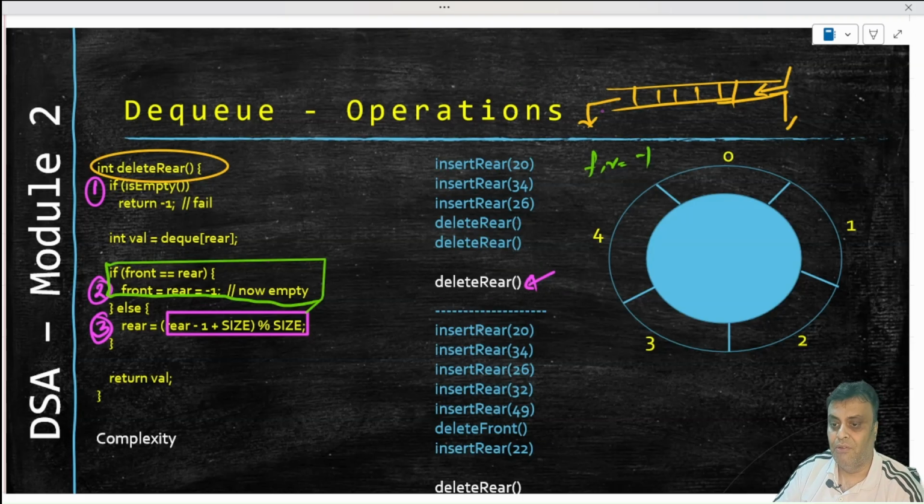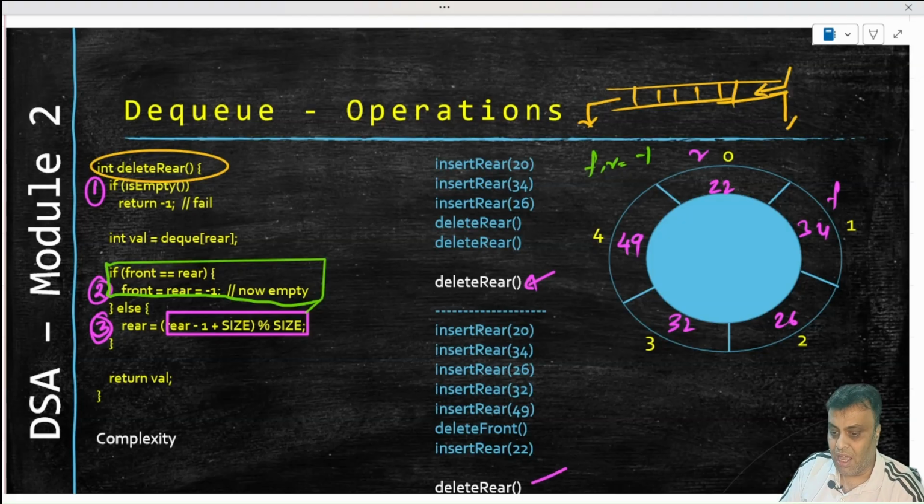So that's the example. Now the other set of example, if we take 20, 34, 26, 32, 49, and then front is here, rear is here, and we say delete front, then delete front would mean that front has moved forward and these two records are not there. And then we say insert rear, and that's where the magic happens. Insert rear means we have to increase this, and that will be the insert rear algorithm that we have already discussed, which will take the modulo help and basically insert the rear into 22, right? So that's where it will insert, and rear will now start pointing to 0.